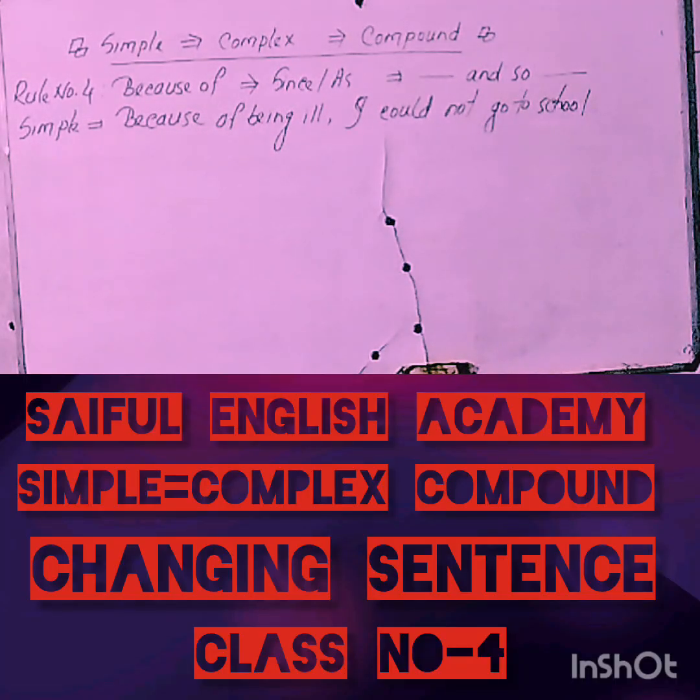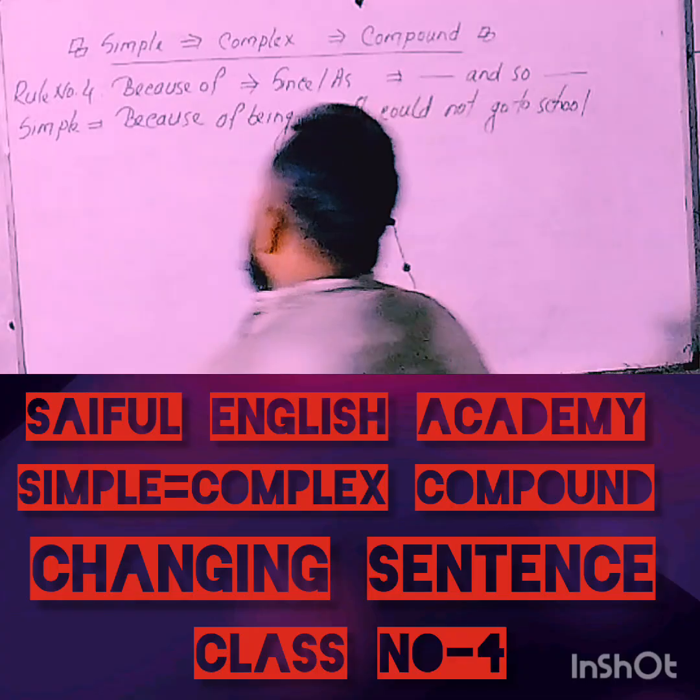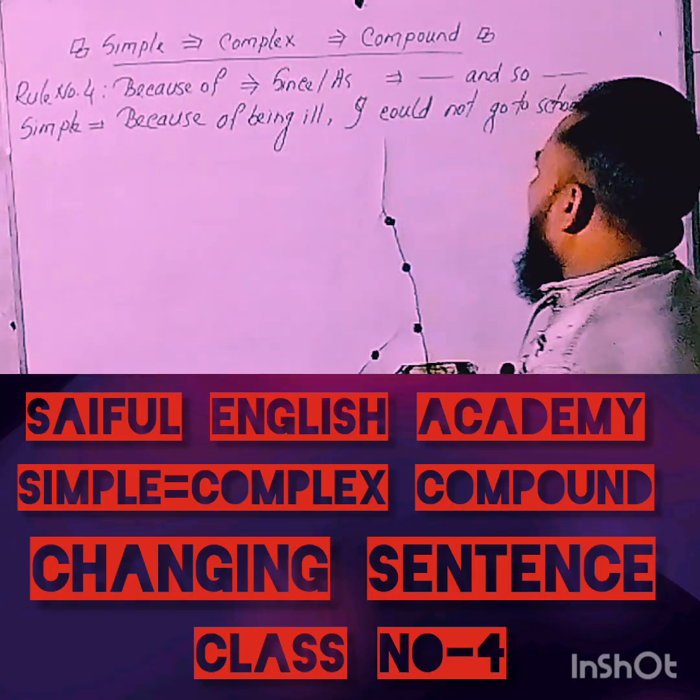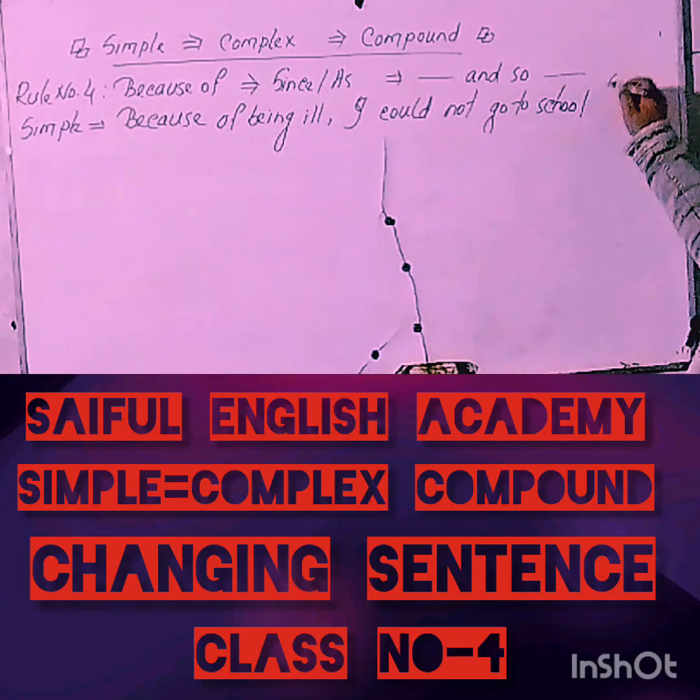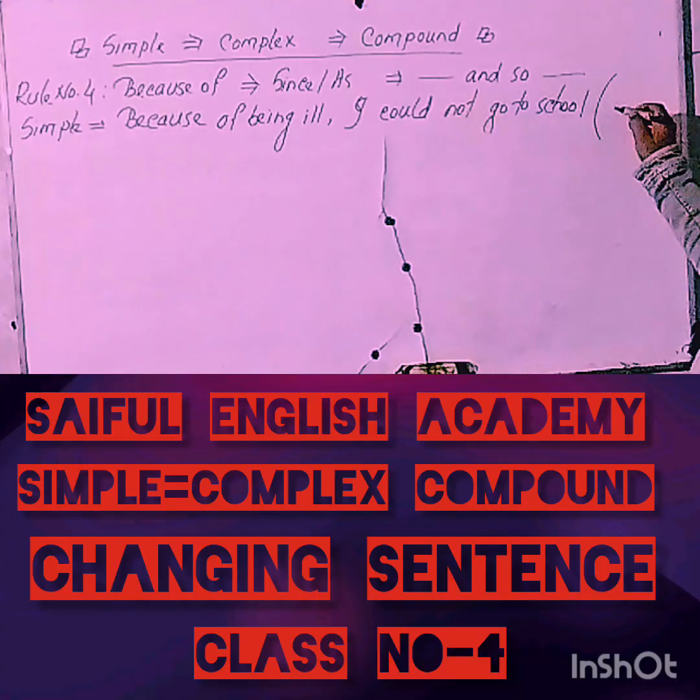My dear learners, with reference to these connections, I have written an example of a simple sentence which starts with because of. Suppose you are told to change this category of sentence into a complex sentence. What strategy should you take to change such kinds of statement into a complex sentence?